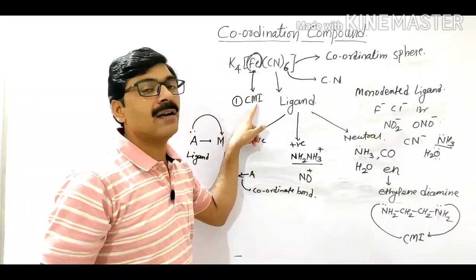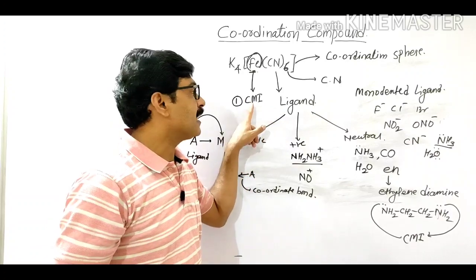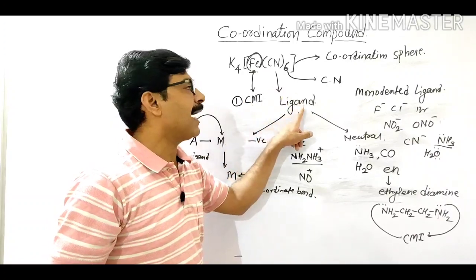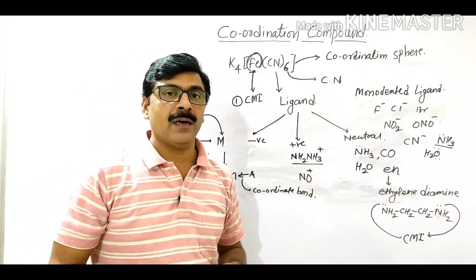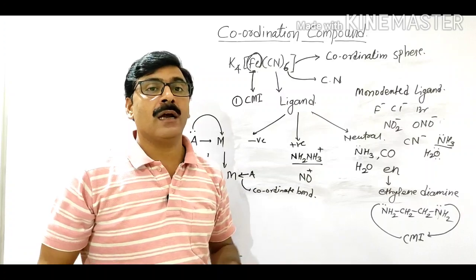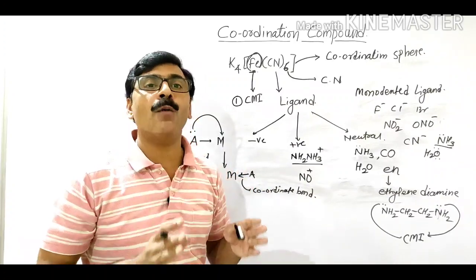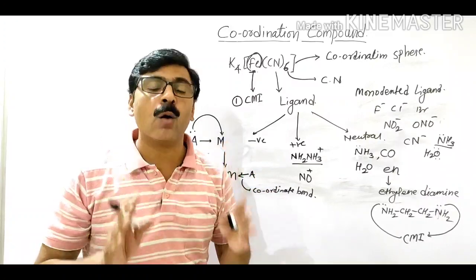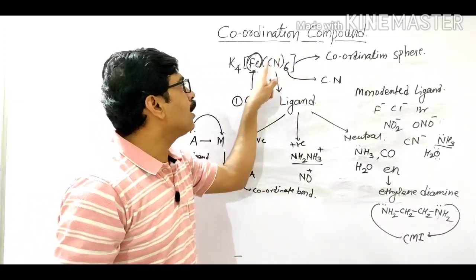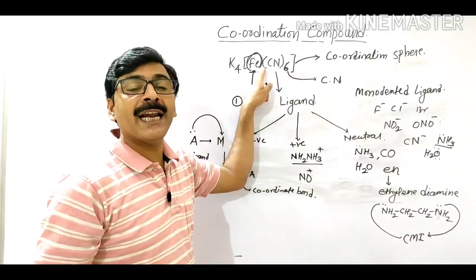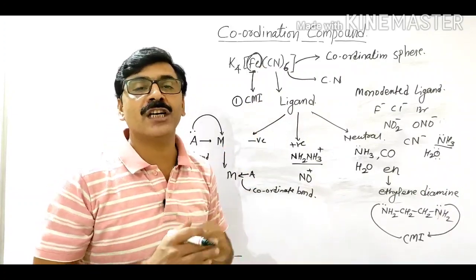Now these are the central metal ion and ligand. Then the coordination number. The coordination number means the total number of coordinate bonds formed in a complex or coordination compound. Meaning how many coordinate bonds are present in the coordination compound is called the coordination number.